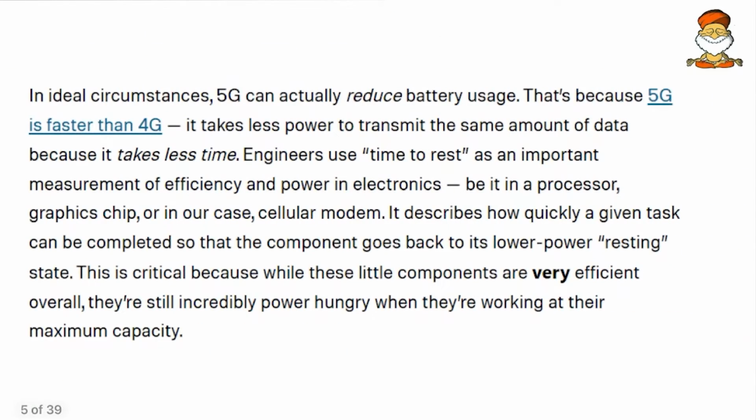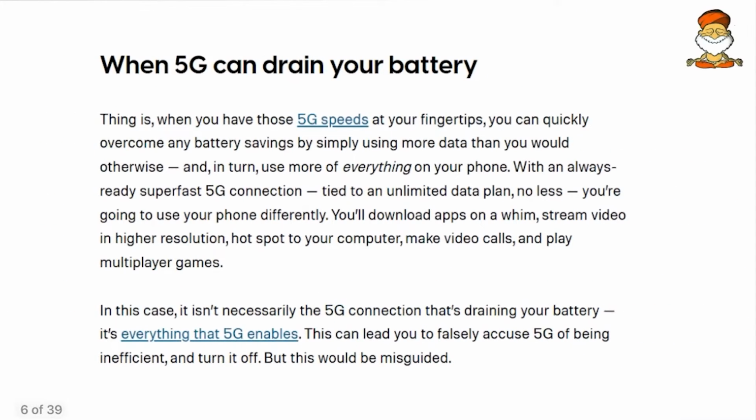Then come to the next, regarding 4G and 5G. Here I had said 5G will consume less power compared to 4G, and there are two ways of analysis. Ideally speaking, 5G is faster, so it has a lower latency time, and due to the lower latency time, 5G consumes less power. Then generally speaking, 5G is faster and can allow more applications at a time. When we run more and more applications, 5G consumes more power. So ideally speaking, 5G consumes less power; generally speaking, it consumes more power. We have to analyze this, and if you understand the reason, that is more than sufficient.